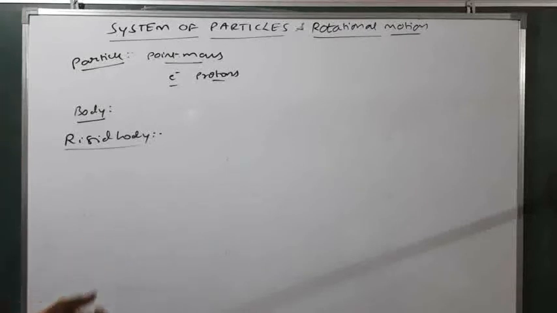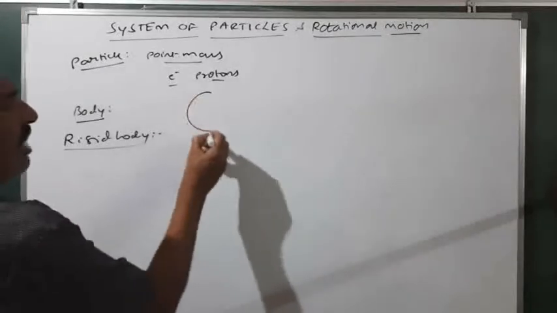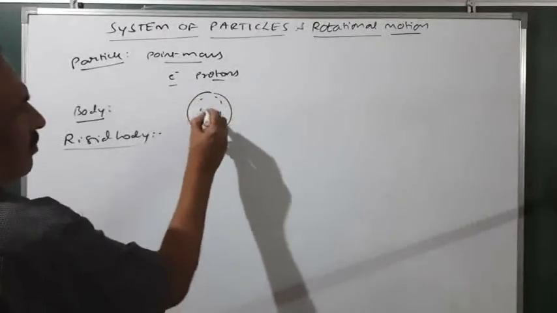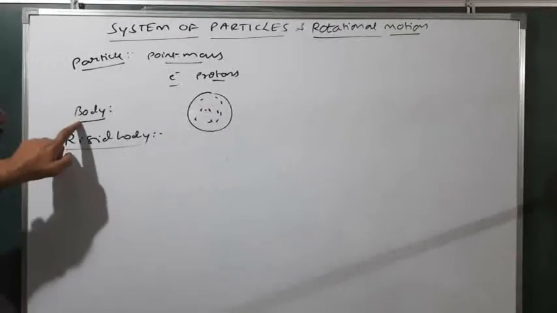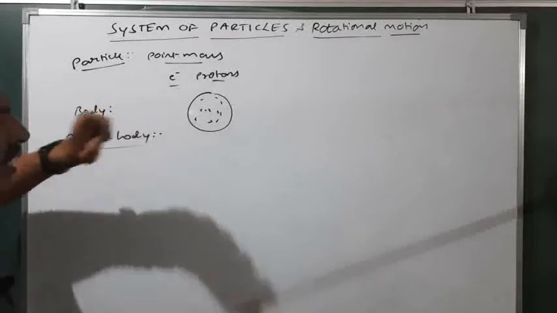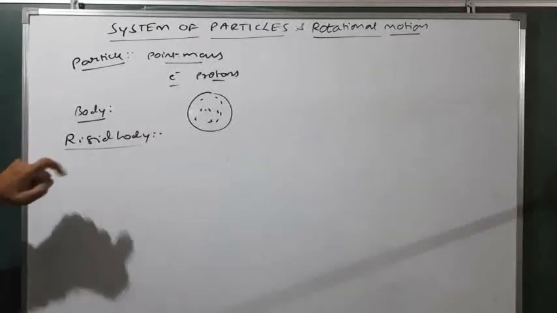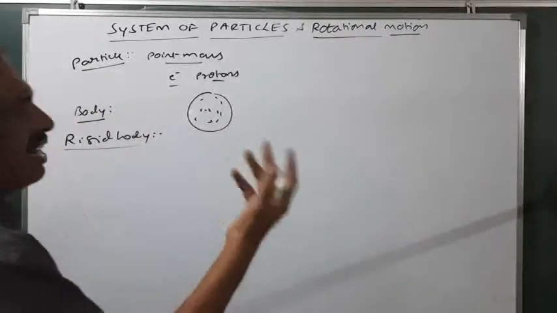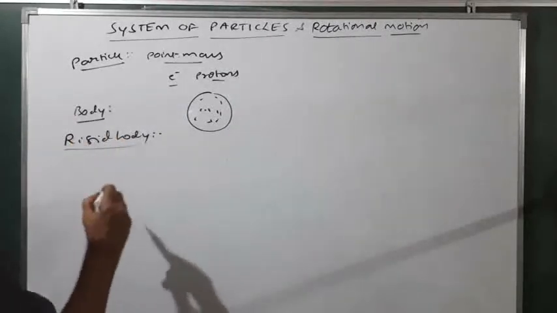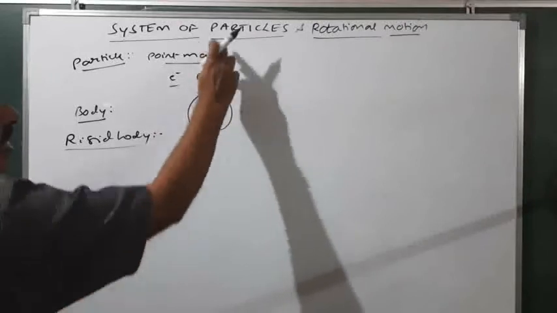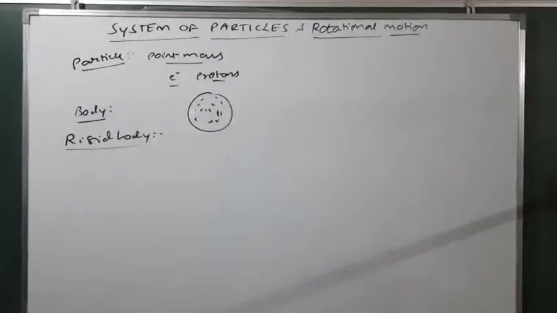You have seen the earth. Earth is made up of an infinite number of particles. Therefore, a body is made up of a number of particles. Heavenly bodies such as the moon, sun, etc. are all called bodies. Therefore, a system of particles is called a body.